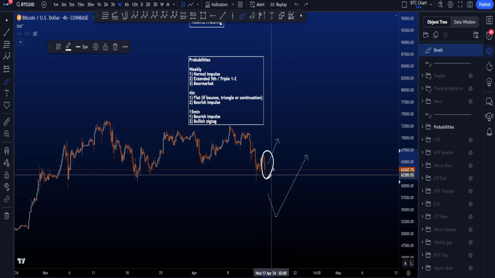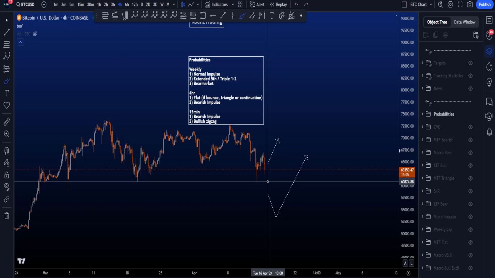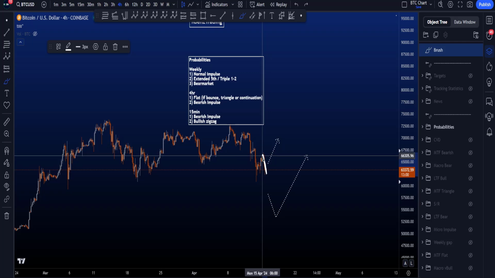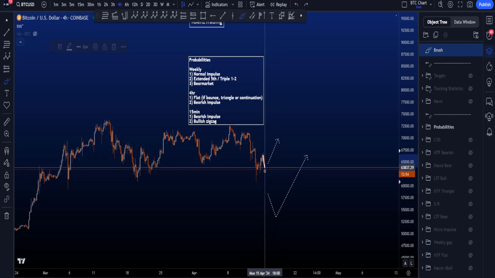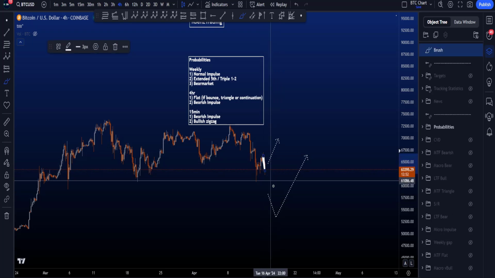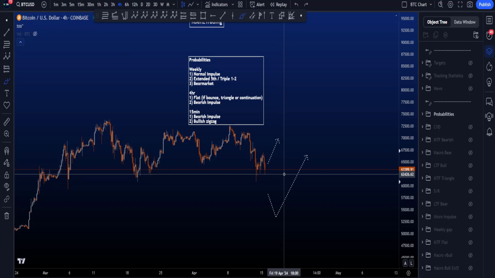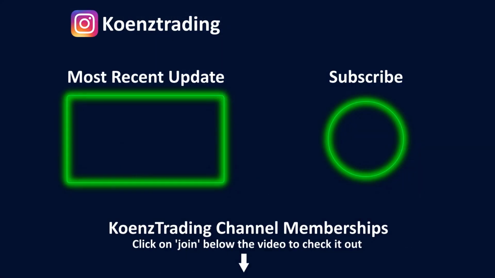So just a 5-wave single impulse doesn't really tell us too much. It only shows us that it is unlikely that this is the only move we're going to get, because for the bullish scenario, you would still expect a 3-wave zigzag structure. And at the moment, this looks to be a single impulse to the downside, and an impulse always needs a partner leg as well. That being said, I hope that this video was helpful or valuable to you.